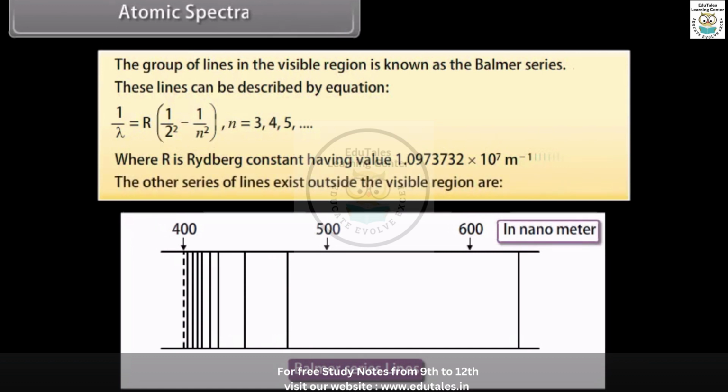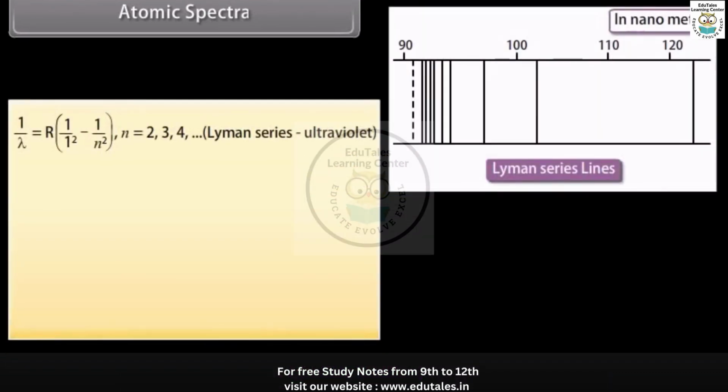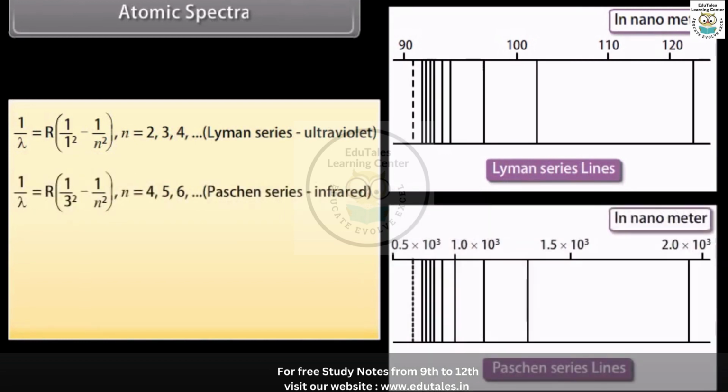The other series of lines that exist outside the visible region are the Lyman series, which is given by 1 upon lambda equals R times (1 upon 1 squared minus 1 upon n squared). Here the value of n may be 2, 3, 4, 5 and so on. Paschen series, which is given by 1 upon lambda equals R times (1 upon 3 squared minus 1 upon n squared). Here the value of n may be 4, 5, 6, 7 and so on.